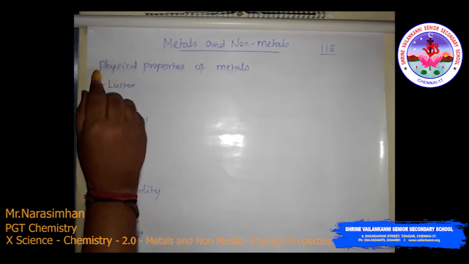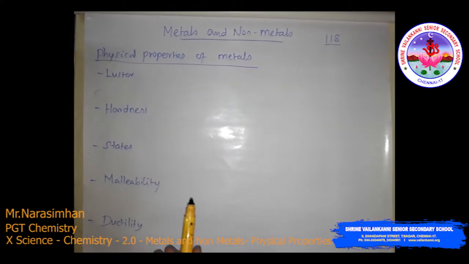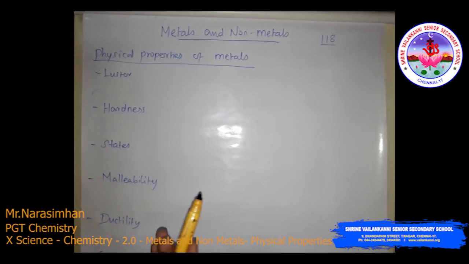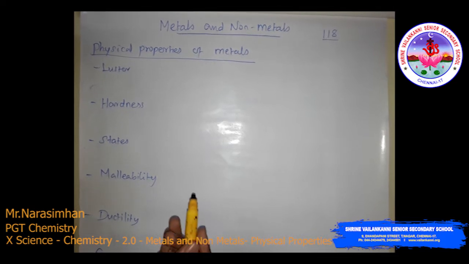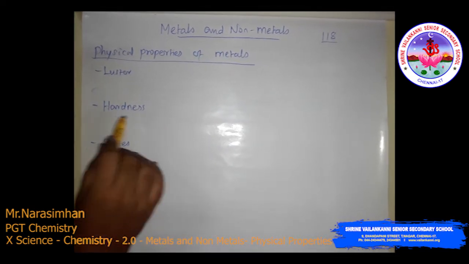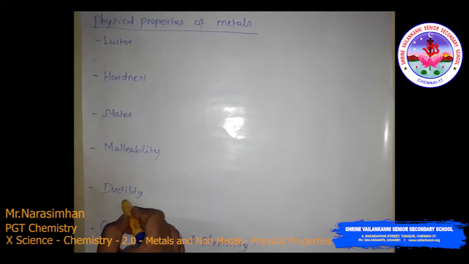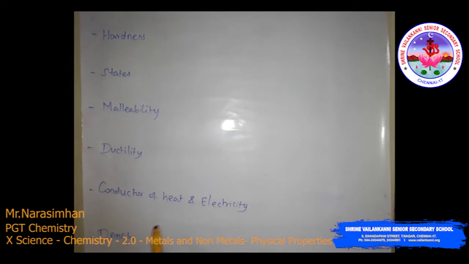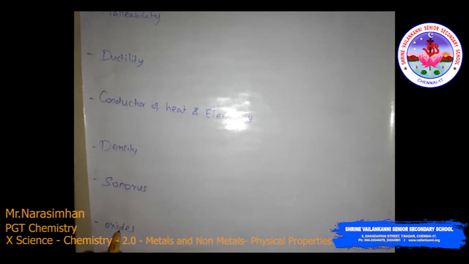First, the physical properties of metals. Physical properties means appearance, then reactivity. They include luster, hardness, states, malleability, ductility, conductor of heat and electricity, density, sonorous, and oxides.